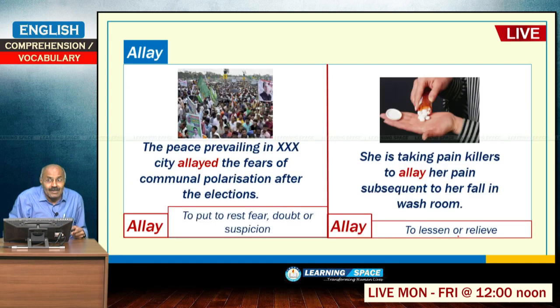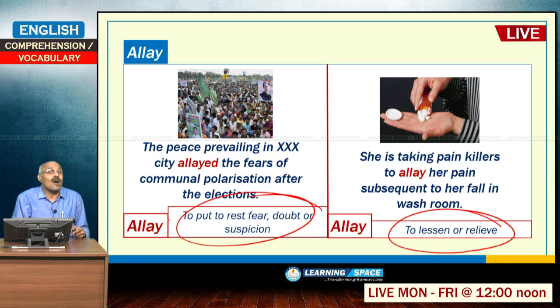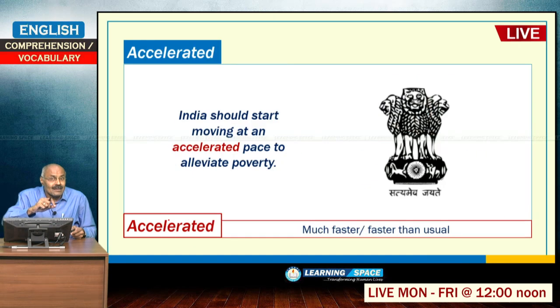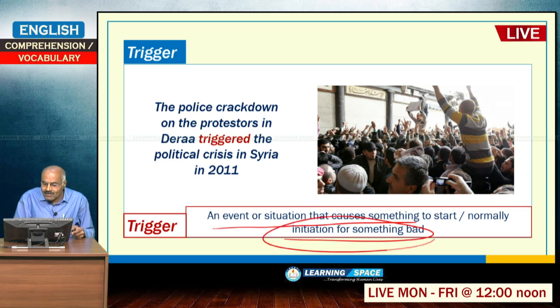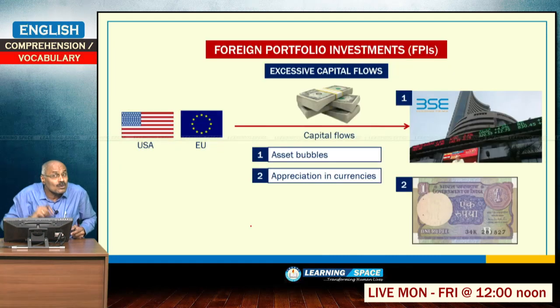So, here allay means to lessen or relieve, to put at rest fear, doubt or suspicion. Then accelerated, all of you know about it. Trigger means an event or situation that causes something to start, normally initiation for something bad, right. So, if the increase is faster, then that could have led to the foreign portfolio investment outflows.